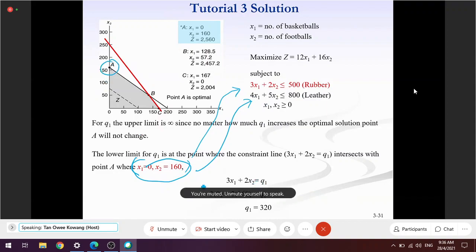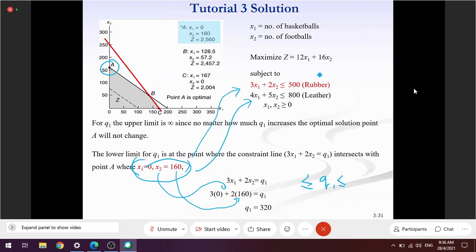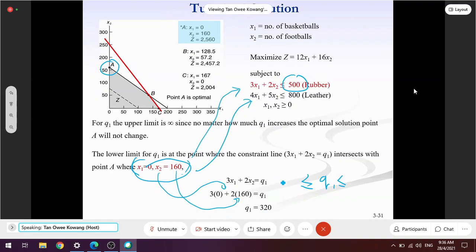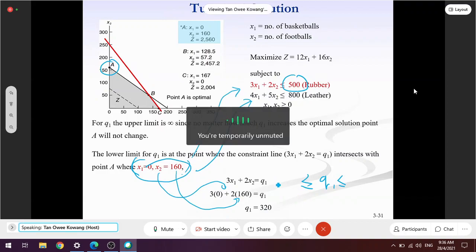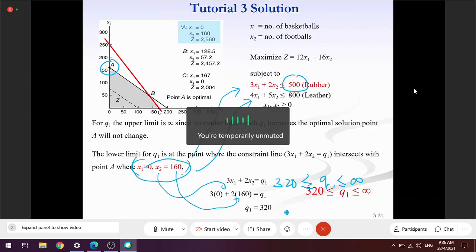Then I replace 0, 160 and I get 320. So for the sensitivity of right hand side value 1, originally it is 500, so 320 must be lower, smaller than 500, so the upper limit must be infinity. So we get infinity.